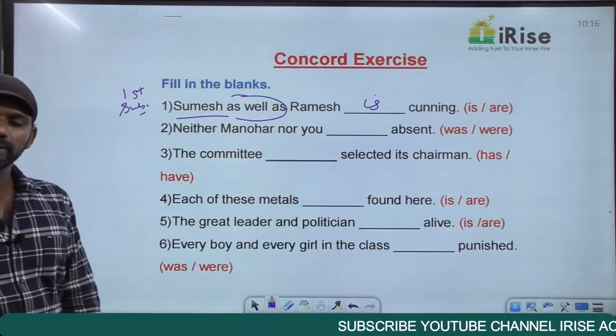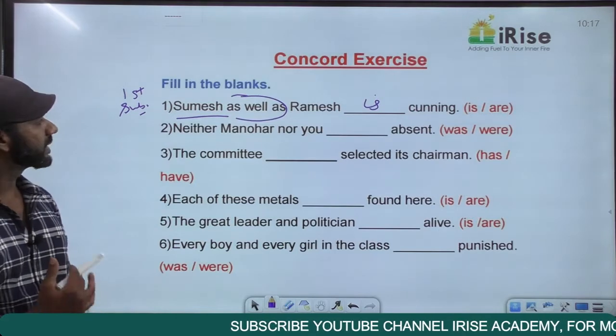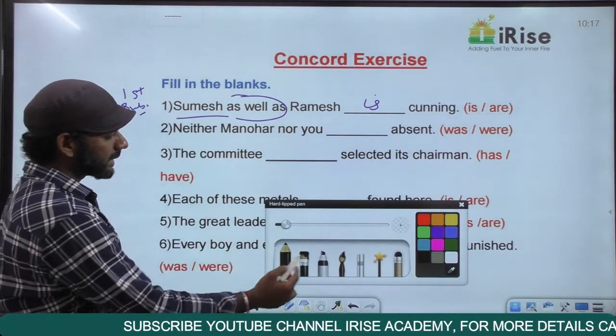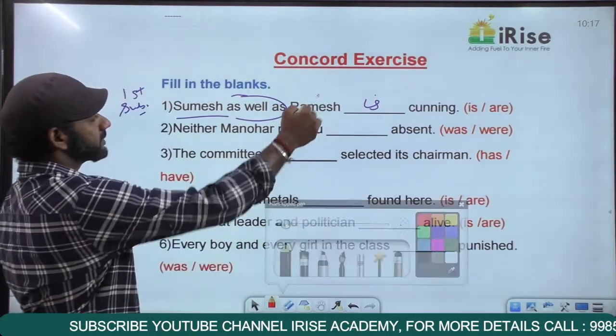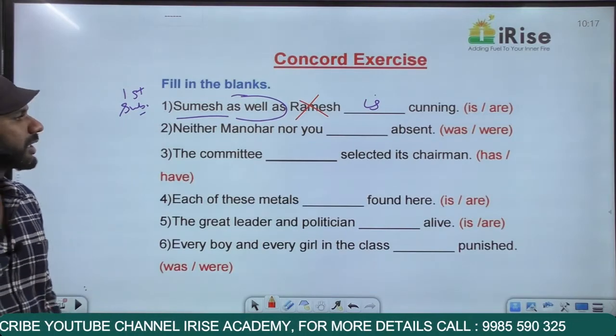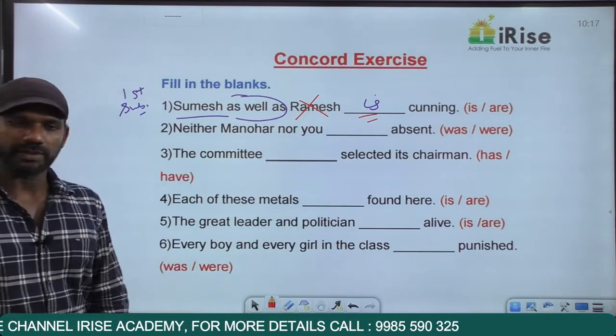We can go for one more rule here, eliminating the middleman. We have two nouns before the verb. One is Sumesh and the other one is Ramesh. So going for eliminating the middleman, we can eliminate the noun Ramesh. We have only one noun left here, Sumesh, singular. The verb must also be singular, is cunning. Come to the next one.